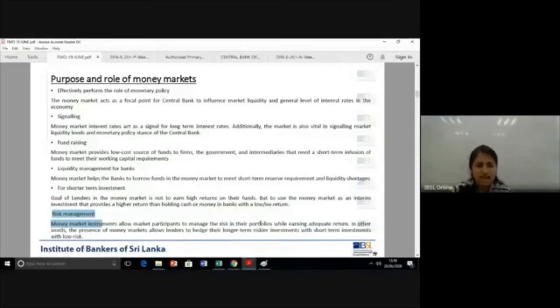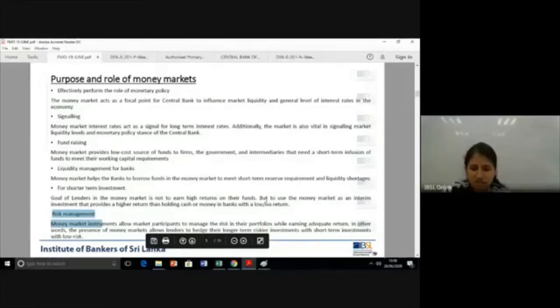So that is what is meant by risk management. Money market instruments allow market participants to manage the risk in their portfolio while earning adequate return. In other words, the presence of money markets allows lenders to hedge their long-term and riskier investments with short-term investments which are low risk. I hope you all understood the purpose and the role of it.